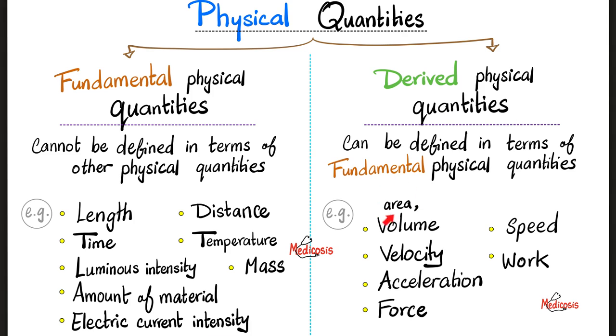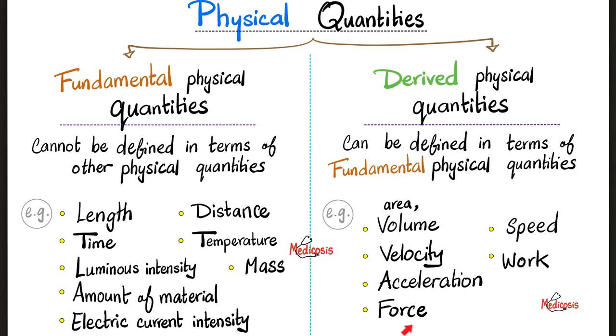For example, surface area is derived from length and width. Volume is derived from length, width, and height. Can someone tell me what's the difference between volume and capacity? Please comment below.